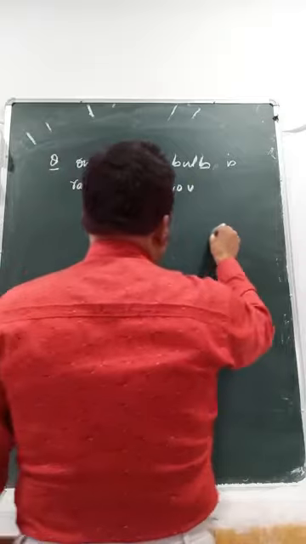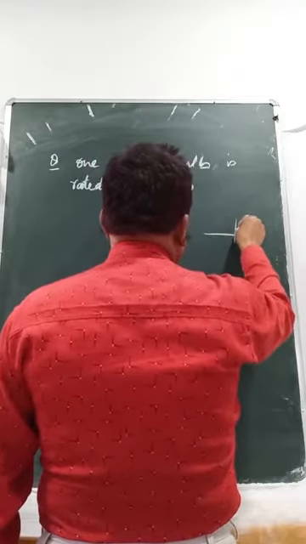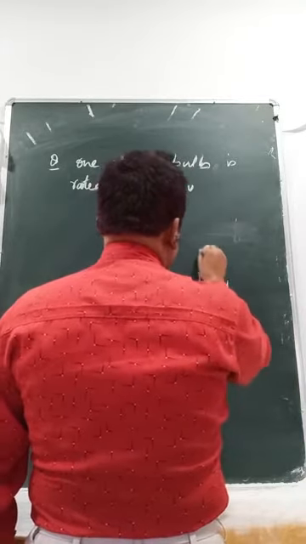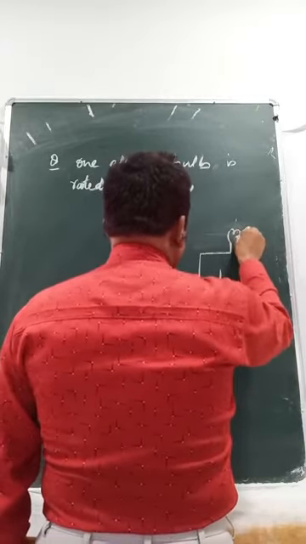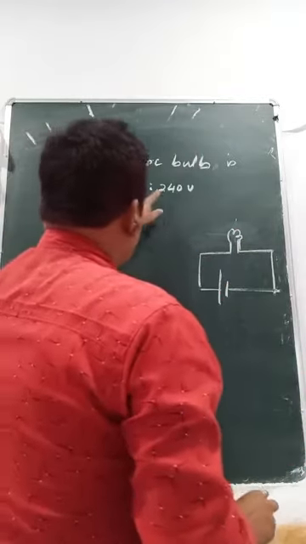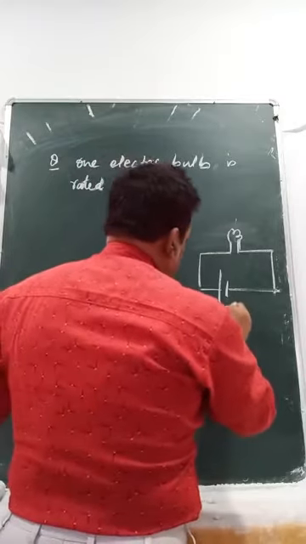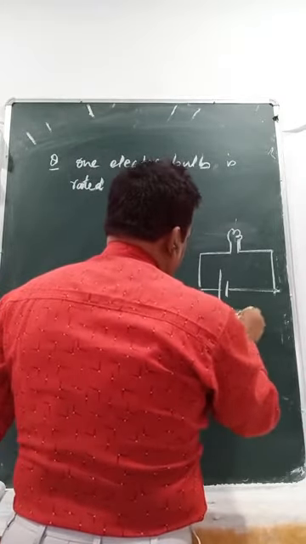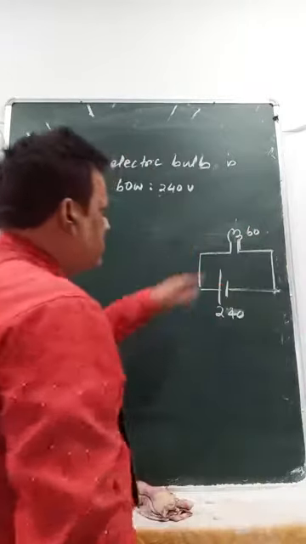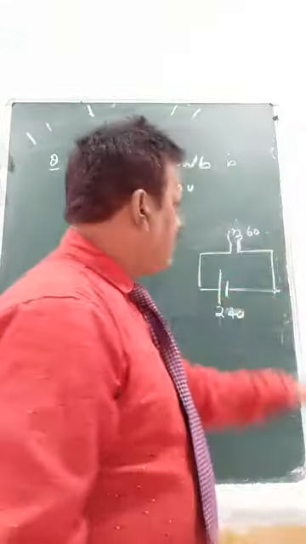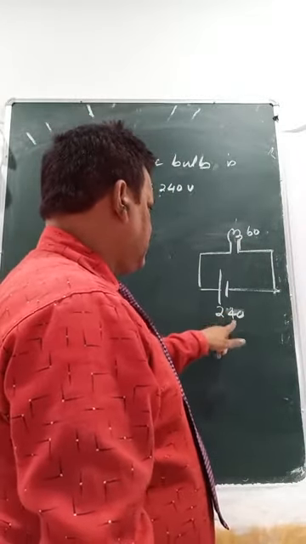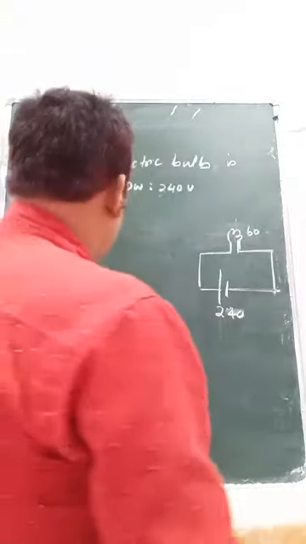That means if there is a bulb here, let me draw here. When it is written 60 watt 240 volt, it means it is getting 240 volt, and the power you are getting here is 60 watt. Power is 60, so supply of voltage is how much? 240.